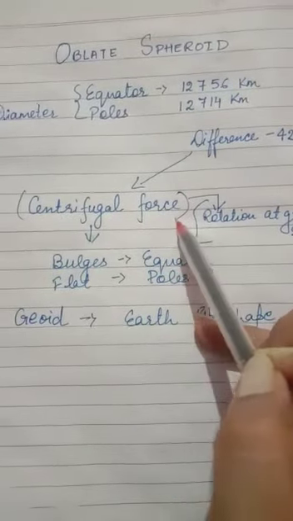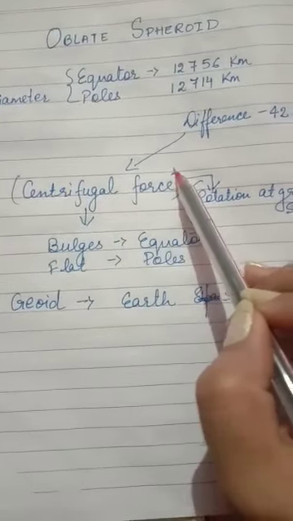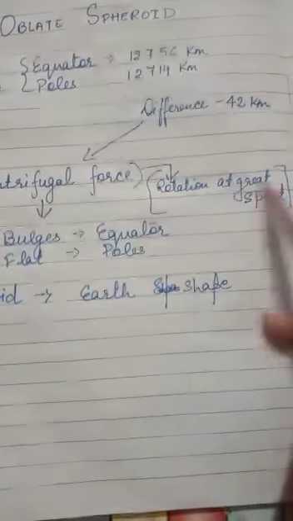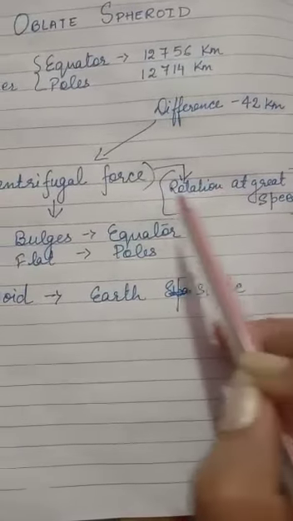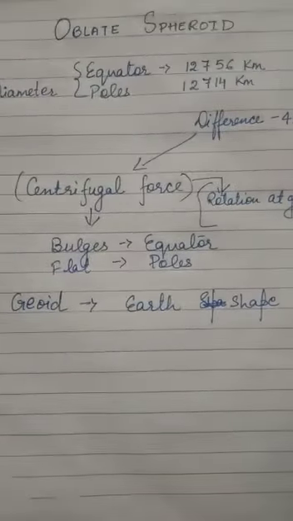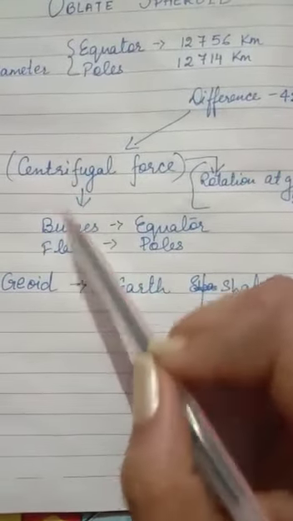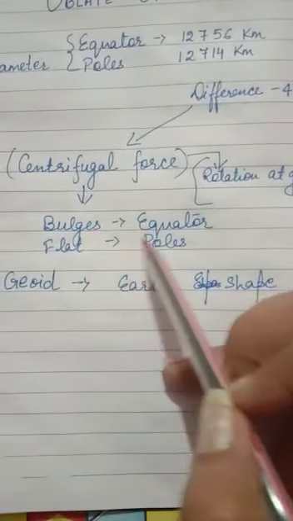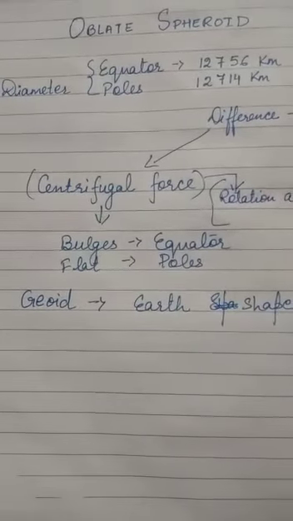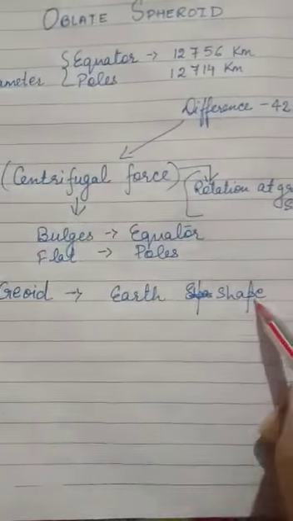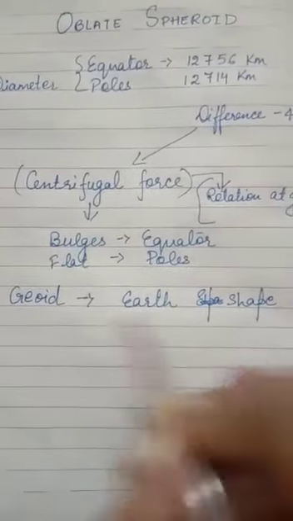Now, one more question will come to your mind: what is centrifugal force? Centrifugal force is the force generated due to the rotation of earth at very great speed. Due to this centrifugal force, earth bulges near the equator and is flattened near the poles. So the shape of the earth is an oblate spheroid and it is also known as geoid. Geoid means earth shape.